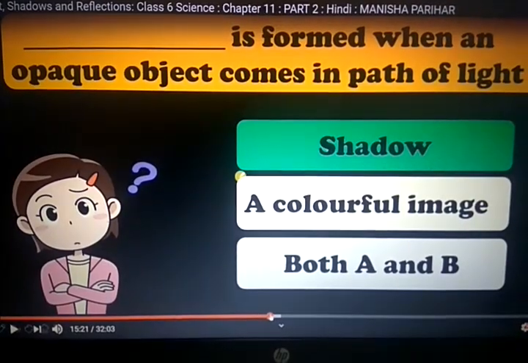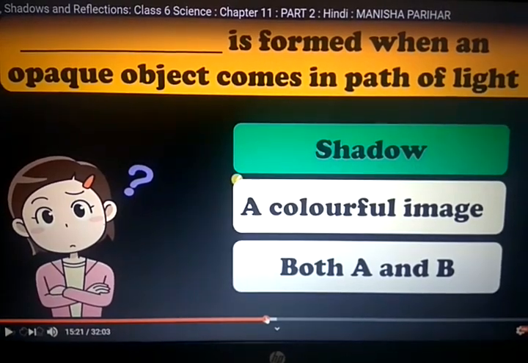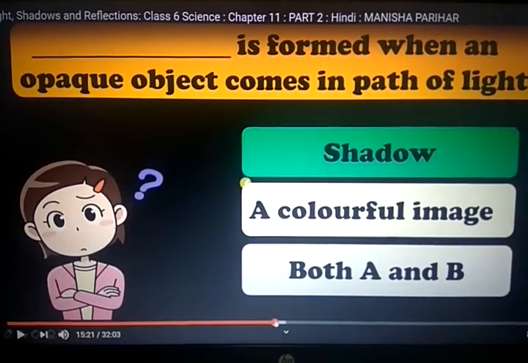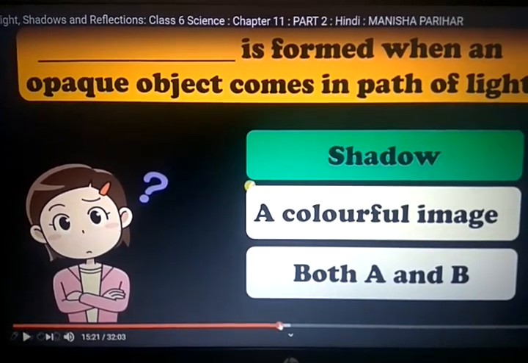So the question: a dash is formed when an opaque object comes in the path of light. Shadow, colorful image, both A and B. The answer is shadow. Now next point, mirror and reflections.